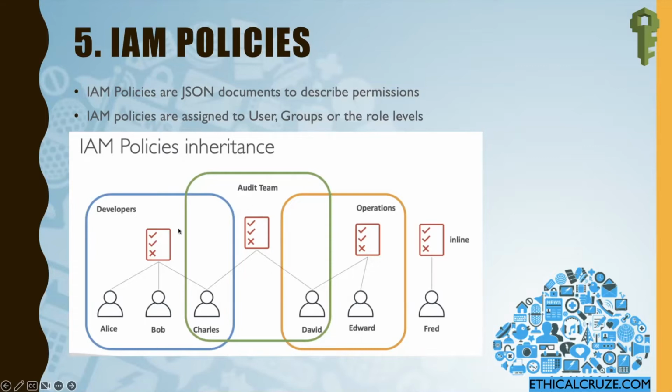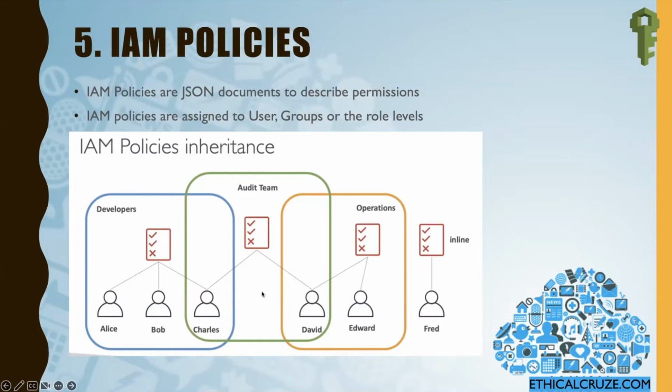Also, as we already know from the last video, a user can belong to many groups. Since Charles belongs to both the developers group and the audit team group, this Charles user has the permissions of developers as well as the audit team. So whatever permission we have provided to the developers group and whatever permission we have provided to the audit team group, both these permissions will be assigned to Charles.